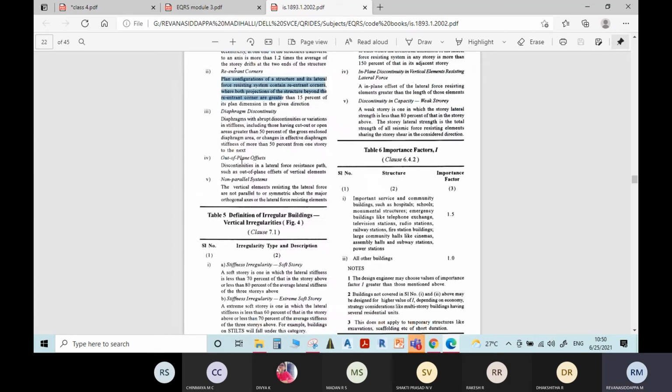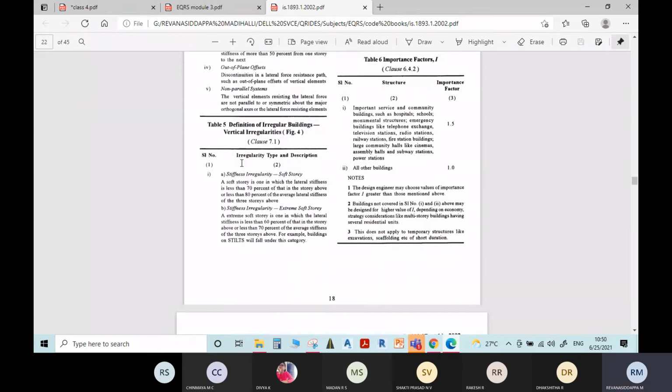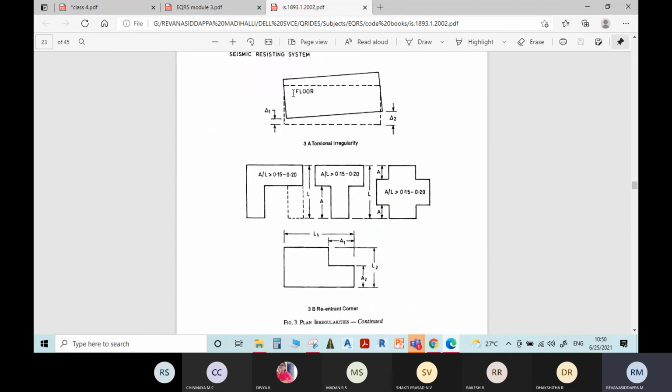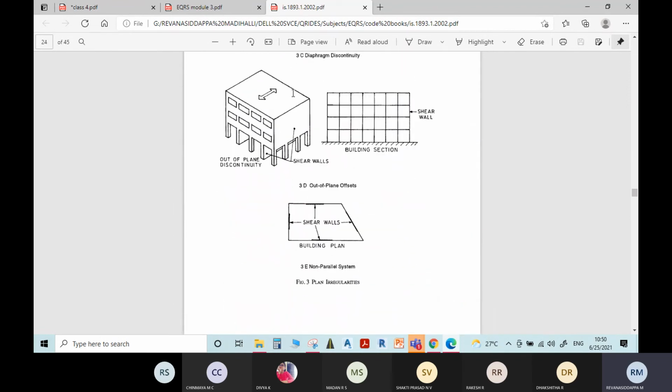The next thing is out of plane offsets. In case of out of plane offsets, the discontinuity is in a lateral force resistance path, such as out of plane offsets of vertical elements. Just before, I explained about the soft story, that is the example for out of plane offset. Here you can see, if you take a shear wall, this shear wall is continuous up to here, but it is discontinuous here.